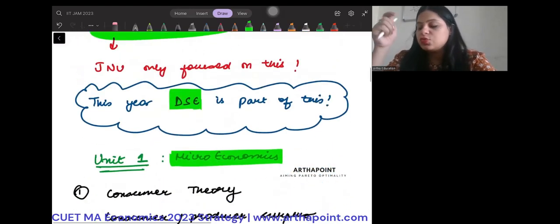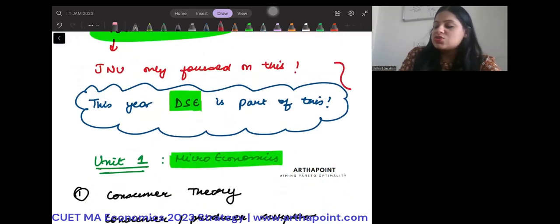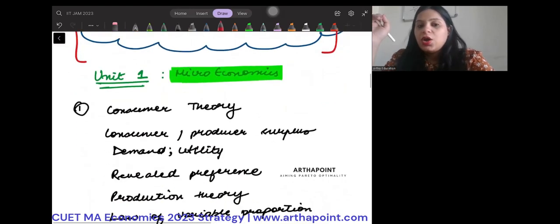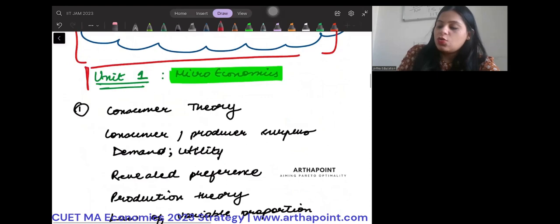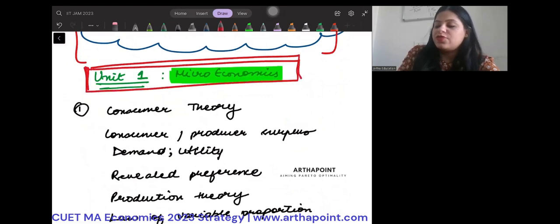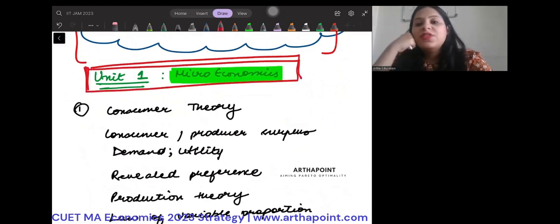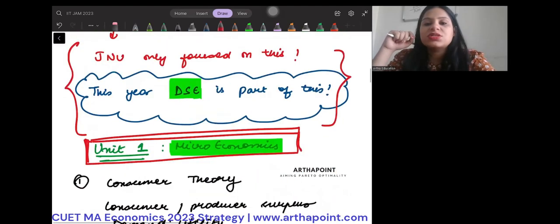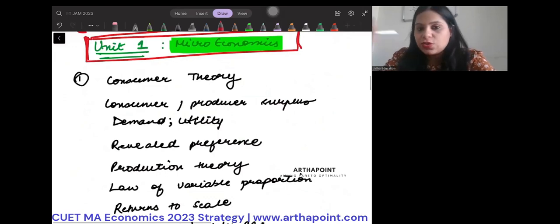As you all know, this is the most important thing, that Delhi School of Economics is now a part of CUET. Okay, now let's focus on what is the syllabus and what we should be focusing on this year. The first unit that we are going to do is microeconomics. सबसे पहला unit जो हमें करना है वो microeconomics है. At least 10 questions out of 75 questions सिर्फ और सिर्फ microeconomics से ही होंगे.